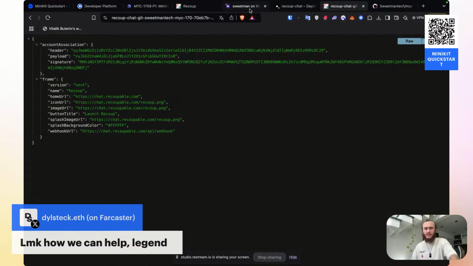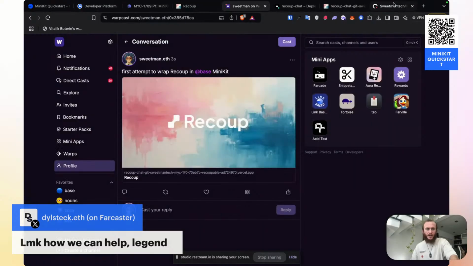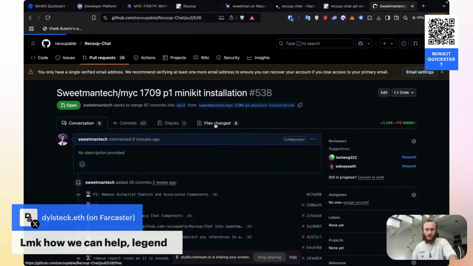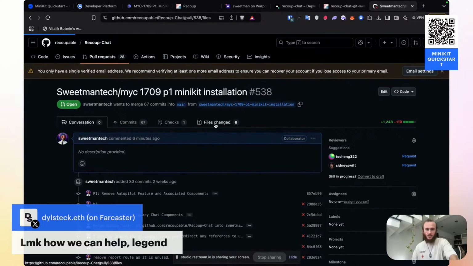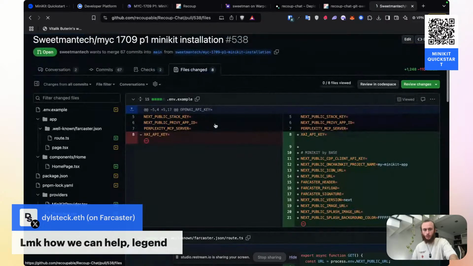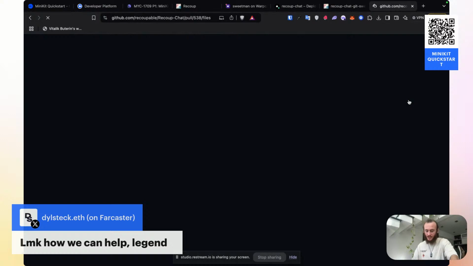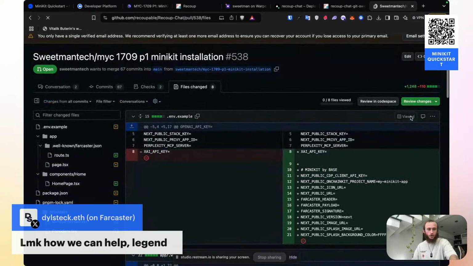And so I'm going to ship this to main. Let's ship this to main and then let's try to verify it. Let me go back to my pull request, make sure that I'm happy with the files that I changed. And if we like it, we'll ship it and we'll try to see if maybe the reason it's not a mini app is because we're trying it on a preview link instead of the production link.